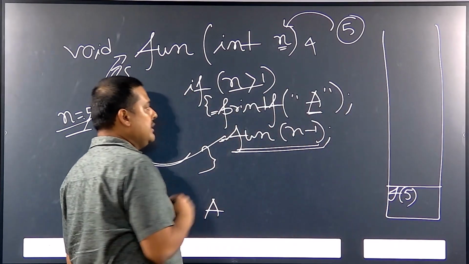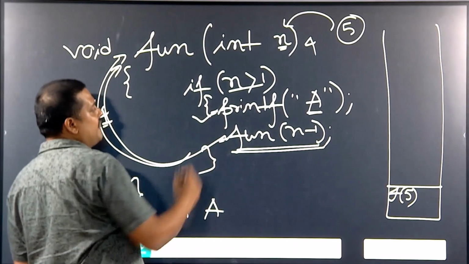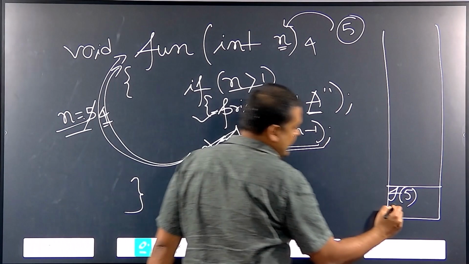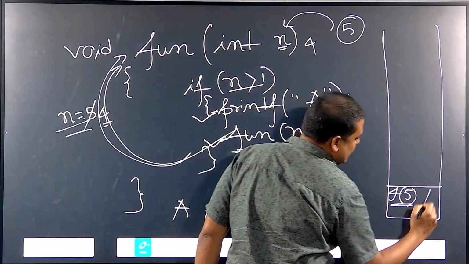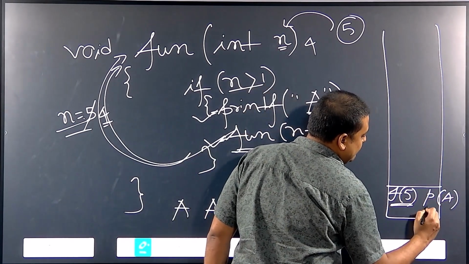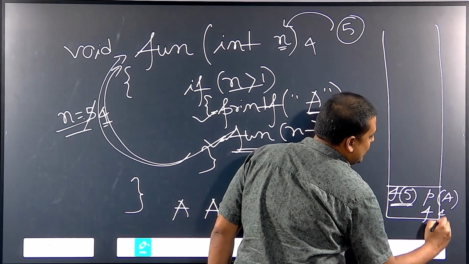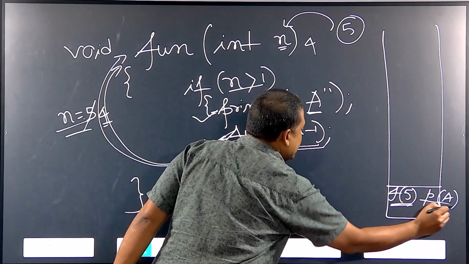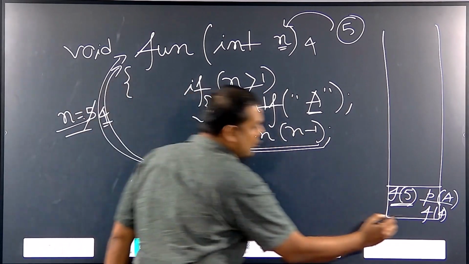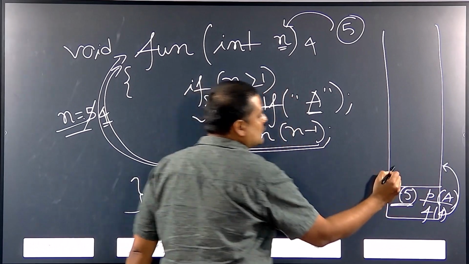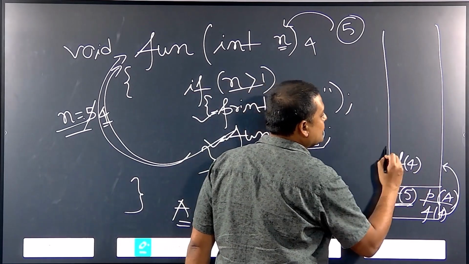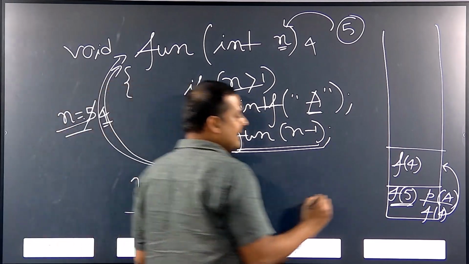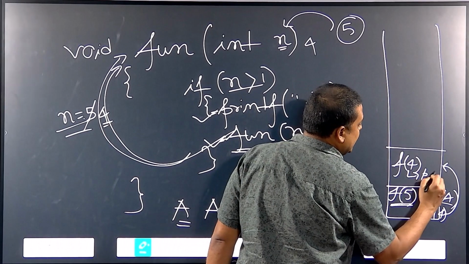There are two different tasks. One task is printing of a, another task is the function call with n minus 1. So, if I am calling this one, there are two different tasks: one is printing of a and another one is calling the function with 4. If n is greater than 1, then first a is printed and then the call with 4 value. So, the same function will be called with 4. When the same function is called with 4, there are two different tasks: one task is printing a,